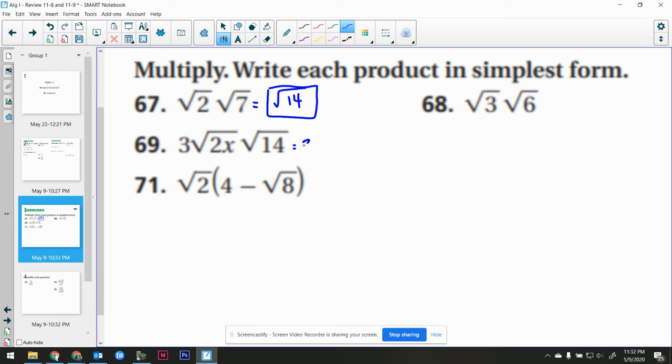Take a look here for this one. This would be 3 radical 28x, right? And then we break down 28. Now 28 is 2 and 14, and 2 and 7. So I buddy up my 2's. So this would be 3 times 2 on the outside, or 6 radical 7x.